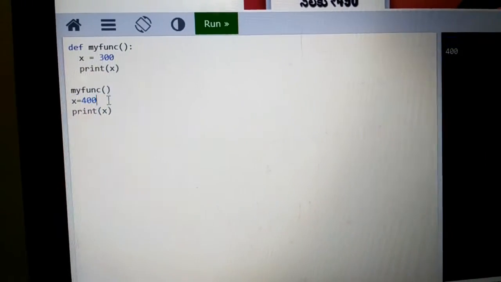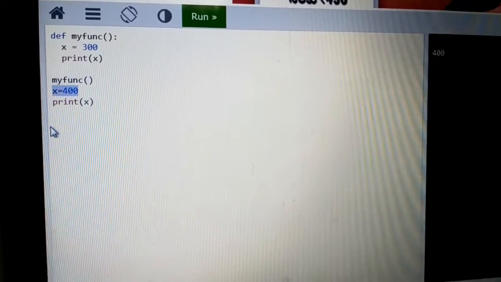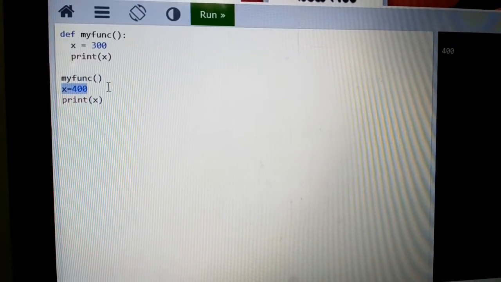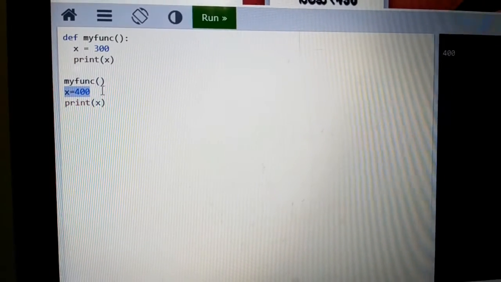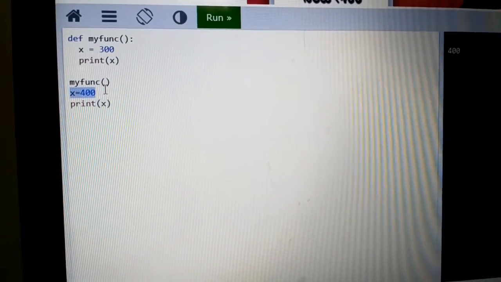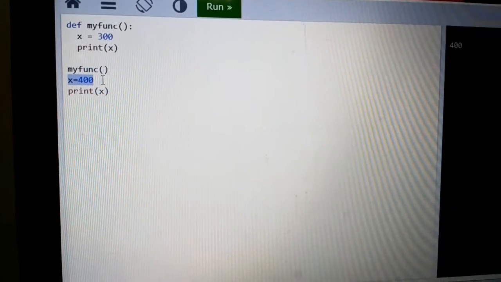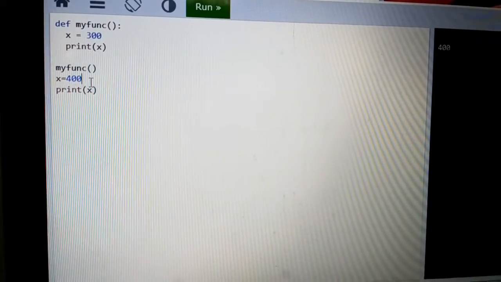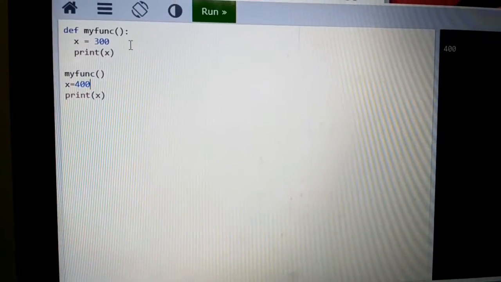Then immediately it comes to the next statement of the main function. Here x is equal to 400 is the second statement of the main function. So here this is a global variable. See, why are we calling it a global variable? This second x is equal to 400 value is declared in the main function. All the main function variables are accessed in the main function and subfunction.